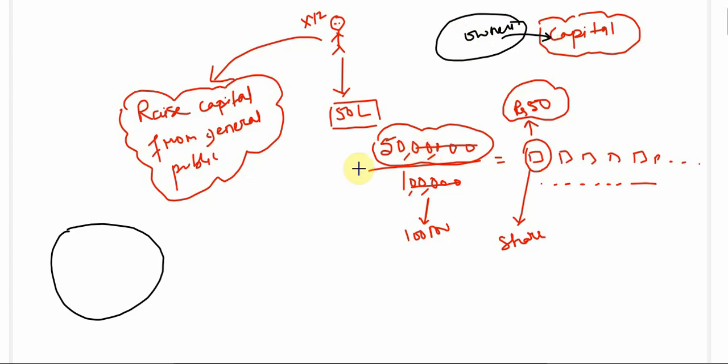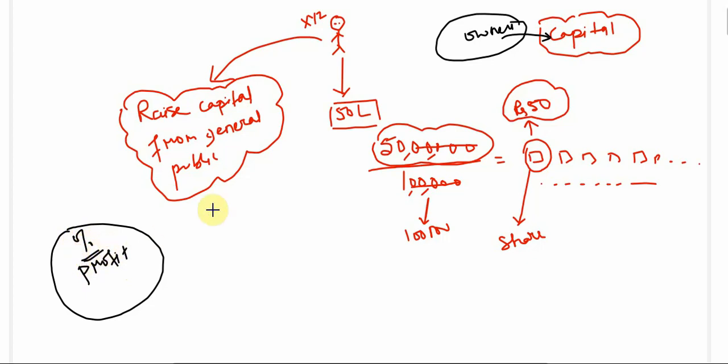So when the company raises capital from the general public and they purchase shares, the company is liable to pay a certain percentage out of the profit.